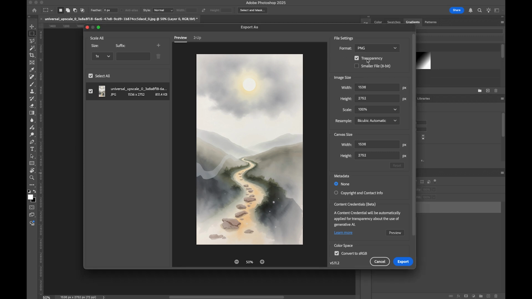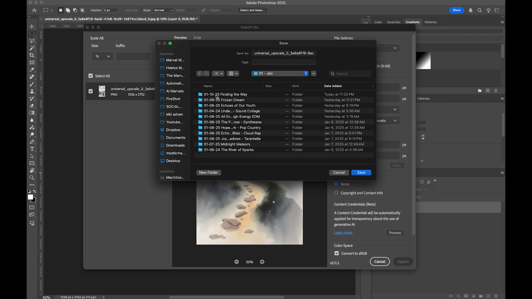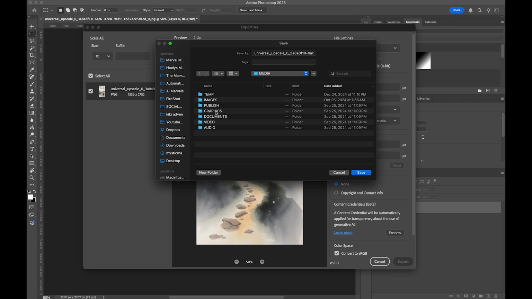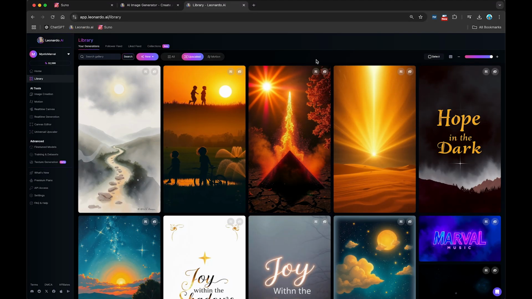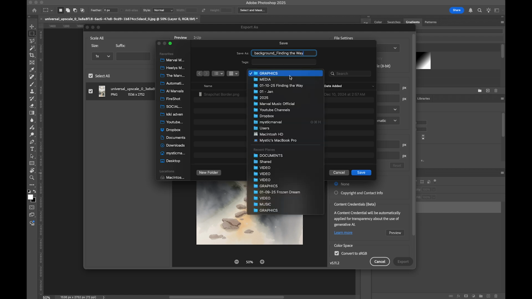And I'm gonna save it as a PNG because it's higher resolution. Smaller file, 8-bit, so that way it takes up less space. And then I'm gonna export it to the project folder that we have for Finding the Way in the media section under graphics. And we're gonna call this one background. Actually, yeah, background's fine. Background, Finding the Way. Or is it Find the Way? Help me out here. Okay, Finding the Way, cool.